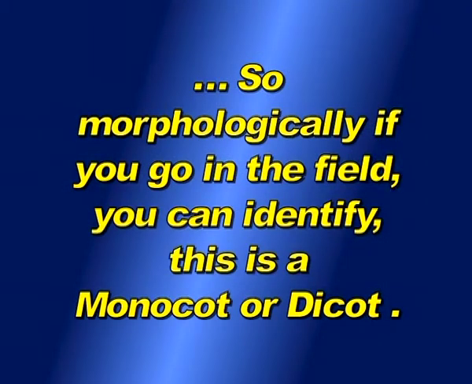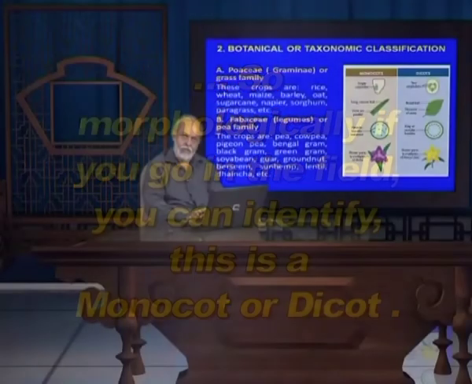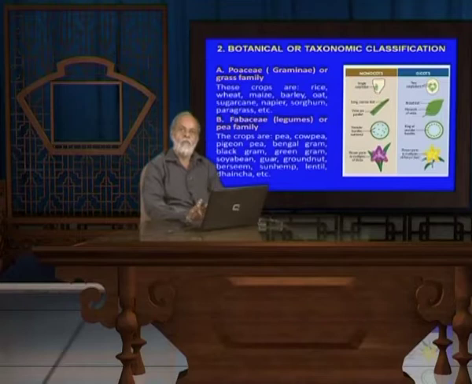So, morphologically, if you go in the field, you can identify whether it is a monocot or dicot. Why is it very important? Because the time has come to increase the productivity per unit of land. So, you have to grow one crop, two crops, three crops. The root system is the most important, because a shallow root system can be accompanied with a deep root system. So, a 2-tier system or 3-tier system can be arranged.